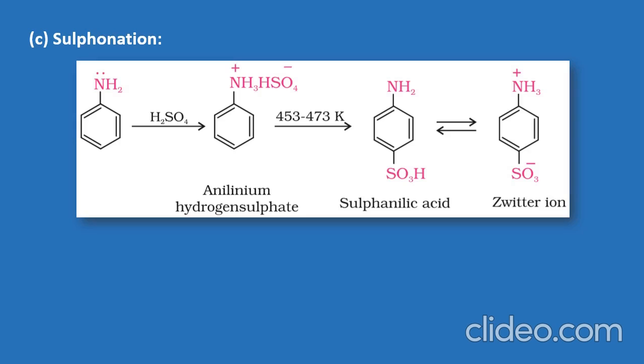And as it can be reversible, we can produce Zwitter ions, a Zwitter ion consisting of an acidic and basic ion.